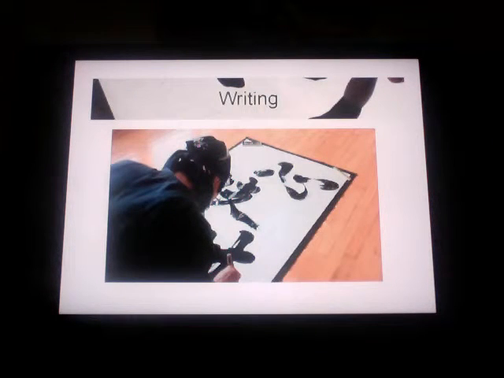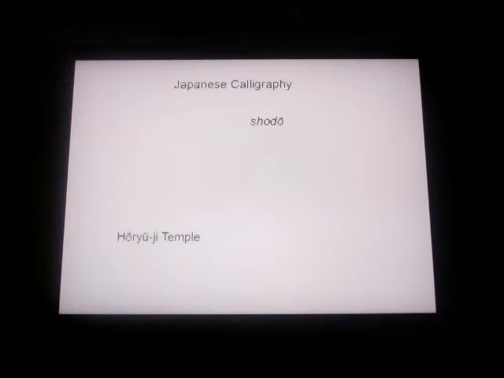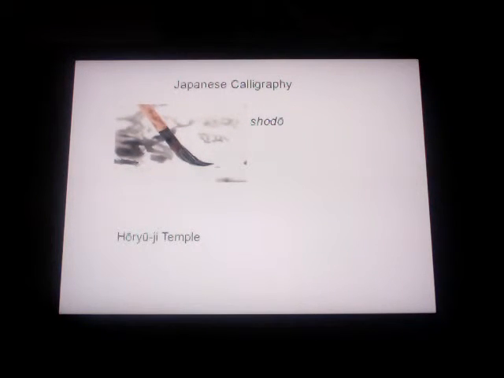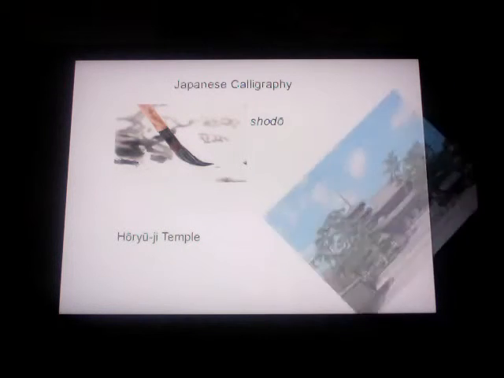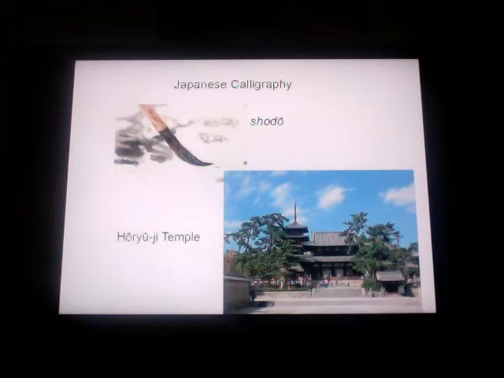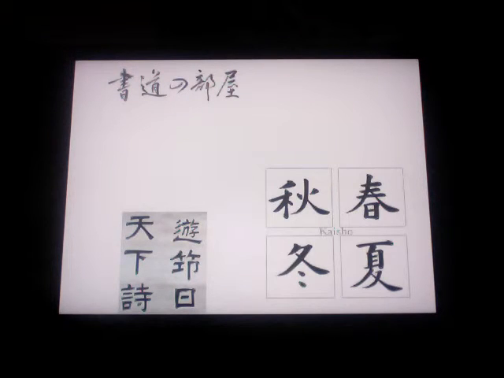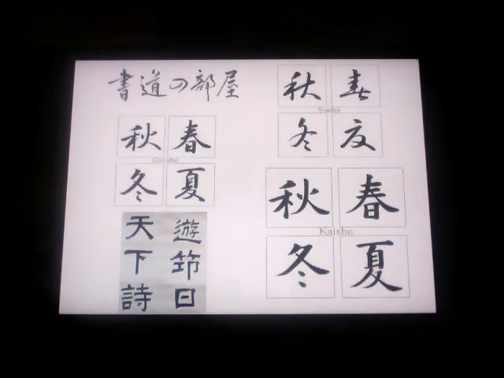A bit on the Japanese writing system. Shodo is the Japanese art form of writing with a brush and ink. Originally from China, this writing style came to Japan around the 7th century. The oldest attested calligraphic writing in Japan lies on a Buddhist statue at the Horyuji Temple. There are many styles of calligraphy, including Tensho, Raisho, Kaisho, Gyosho, and Sosho.